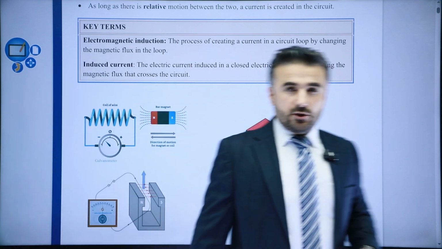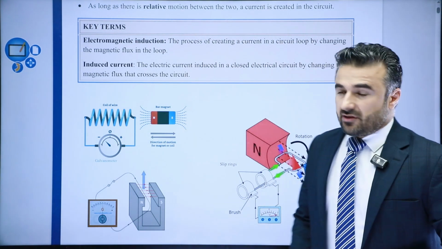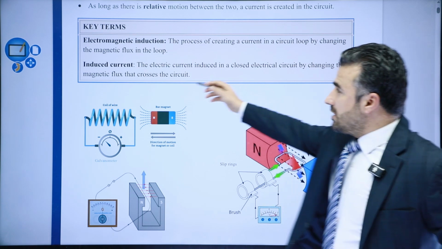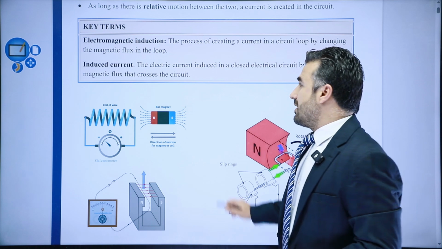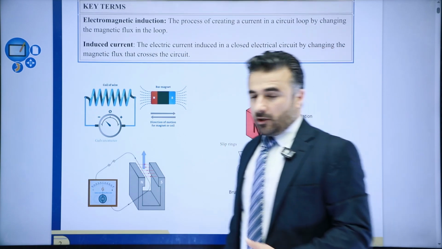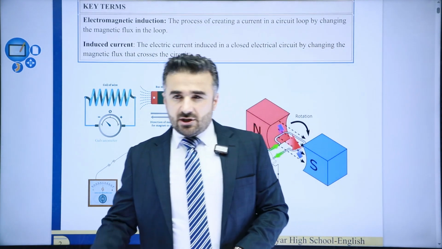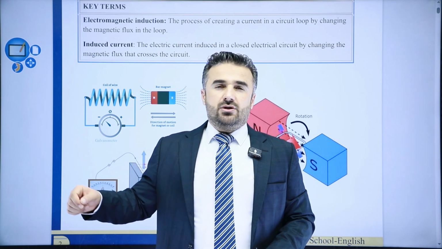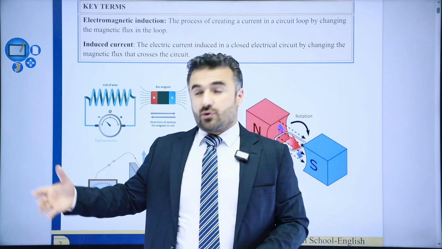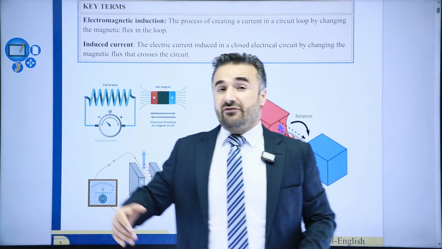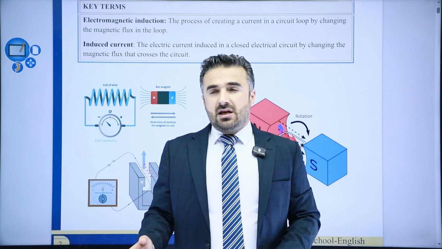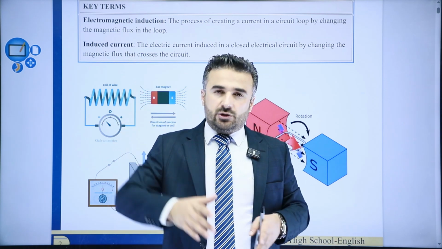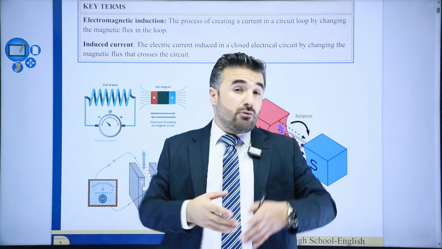So once again, what is electromagnetic induction? It is the process of creating a current in a circuit loop by changing the magnetic flux in the loop. That is one. What about the induced current? Remember this: whenever there is a change in the magnetic flux, there will always be an induced electromotive force, or you can say a potential difference, or a voltage. But if you don't have a complete circuit, will this voltage be able to create a current so that it can flow through the circuit?